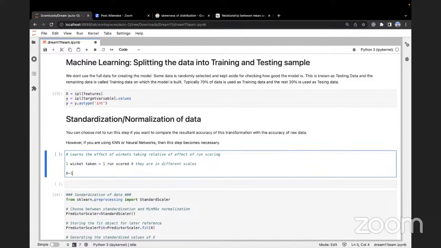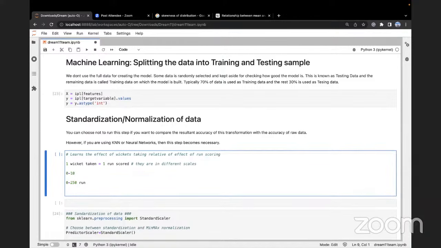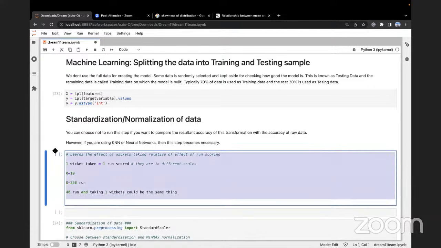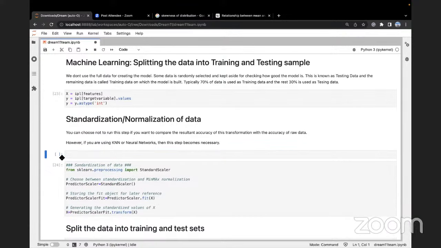That is why, with 0 to 10 wickets and 0 to 250 runs, I can assume that scoring 40 runs and taking one wicket could be the same thing. Why? Because I will normalize my data so that my machine learning model learns the relative effect rather than considering numerical similarity just because they are numerically equal.